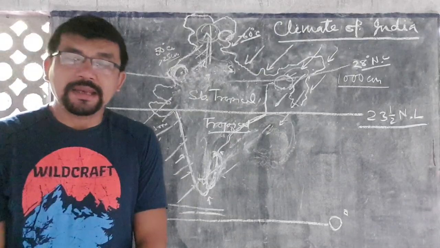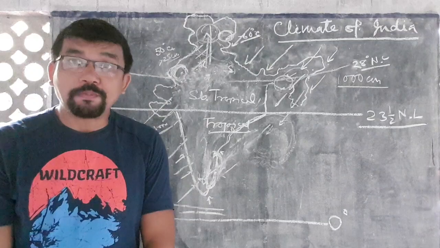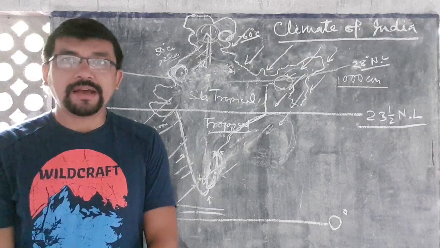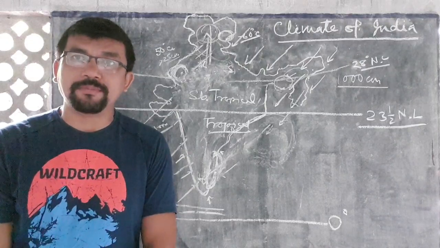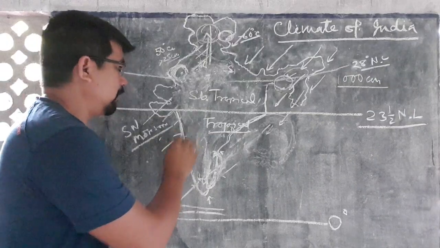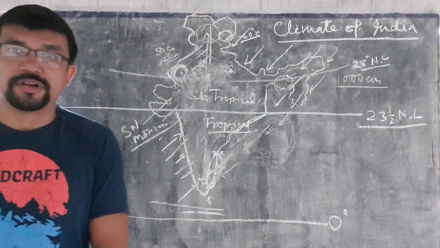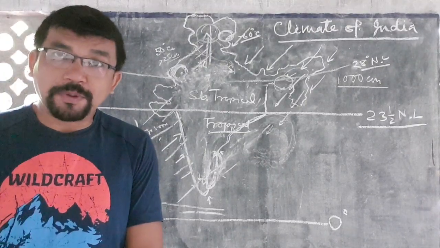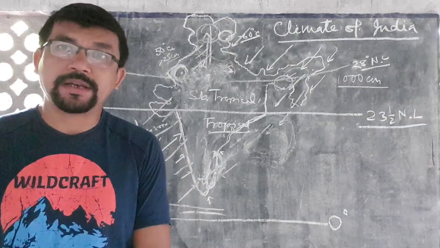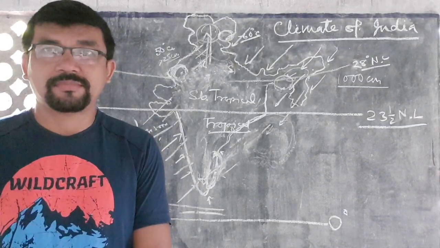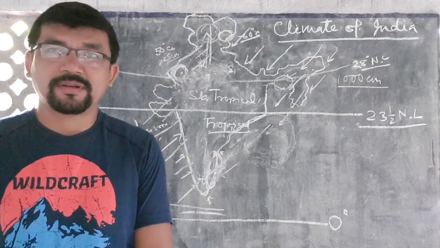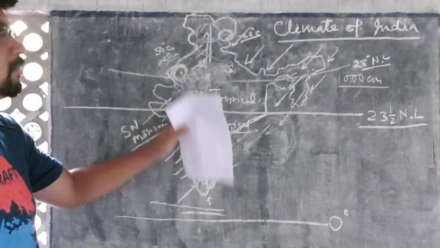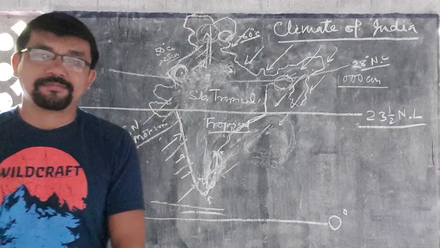Therefore, India is a tropical country, and what type of climate is found here? Monsoon is found here in both summer and winter seasons. So, India is a tropical monsoon climatic country. Okay? Clear about it? These are all about the climatic characteristics of India.